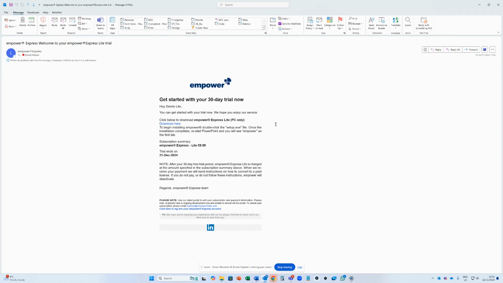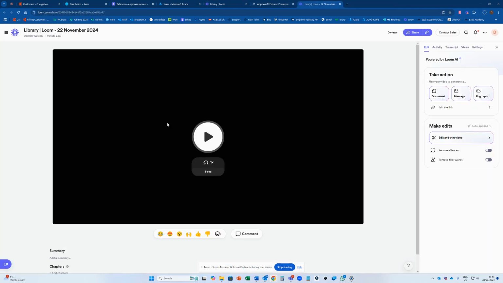I'm going to take you through today on a quick installation demonstration on how to install Empower Lite. You should have received an email such as this with a download link. So simply click on that download link, and you will see up here in your browser, if you're using Chrome or in your associated browser, it will download.